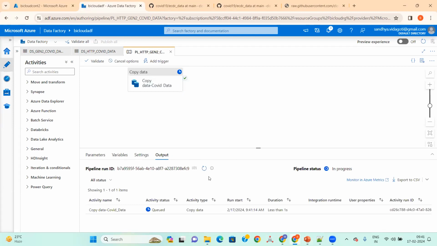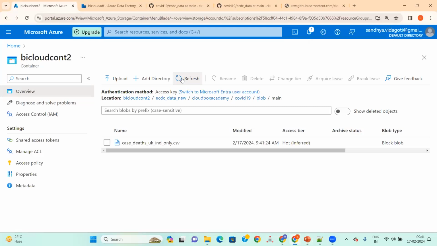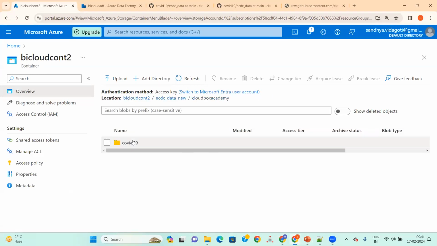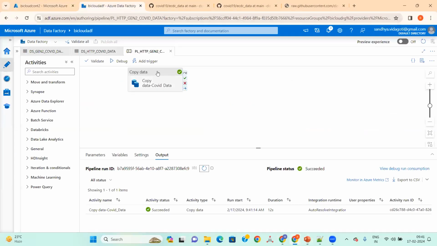The time should get changed here, 9:39 should change, right? It shows 9:41, same path. ECDC data log main. This is it. So till now we are good, right?